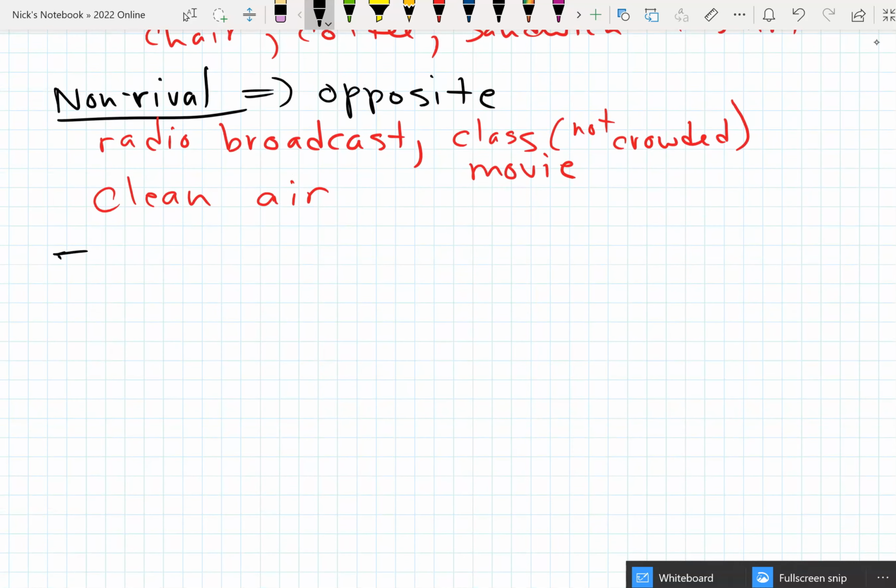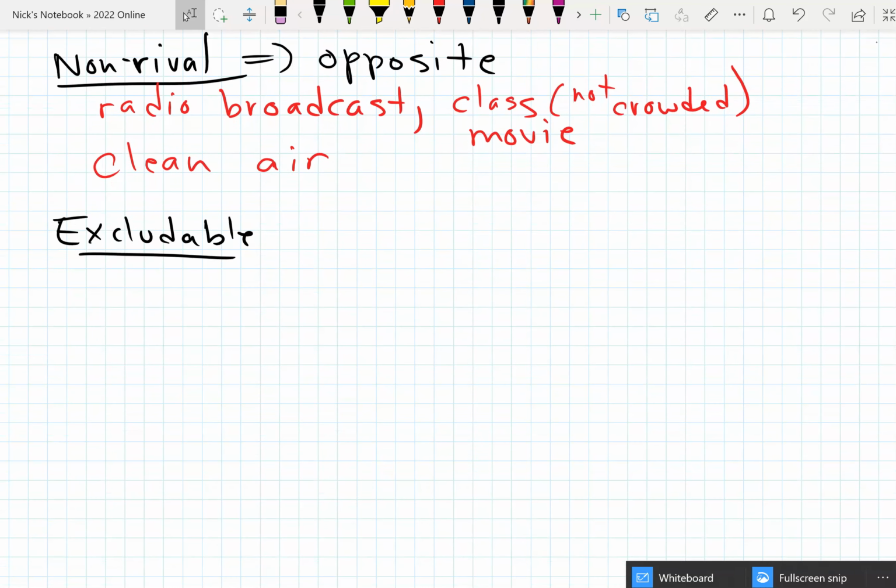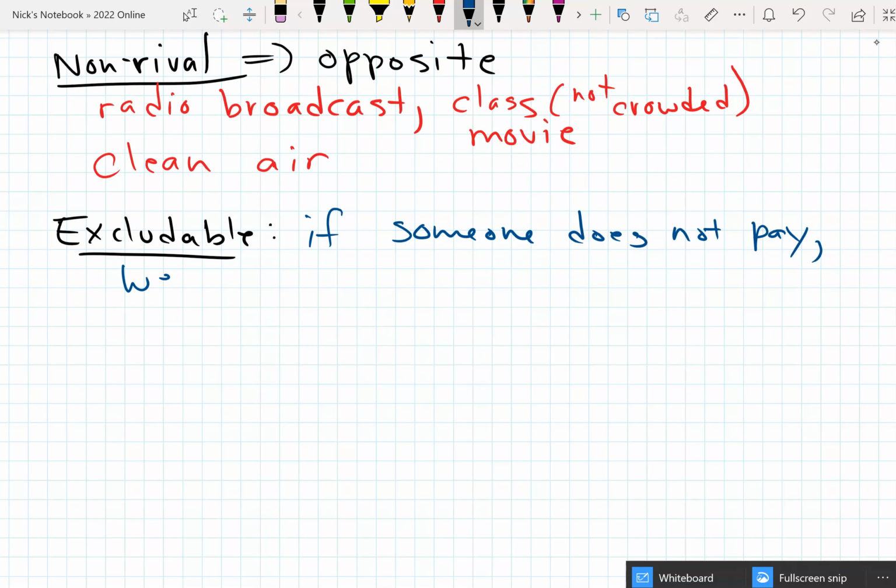The second way to classify goods is whether or not they're excludable. Excludable, to put it simply, just means that if someone does not pay, you can stop them from using it. It doesn't mean you have to stop them, but you could if you wanted to. We can stop them from consuming.